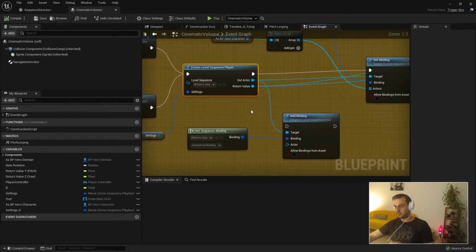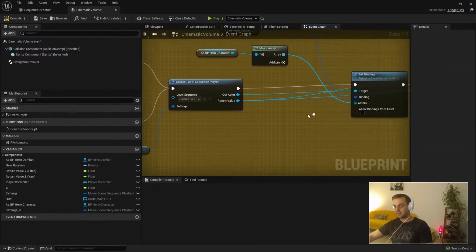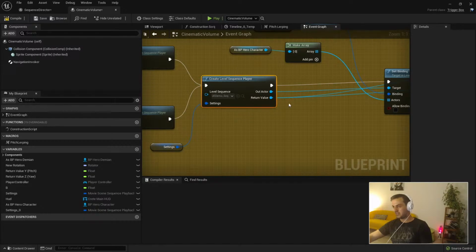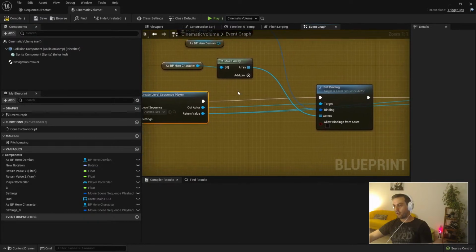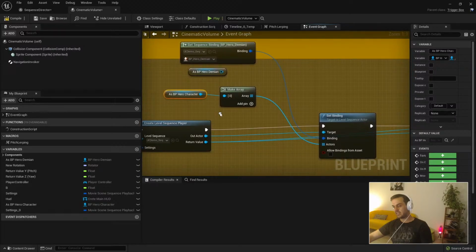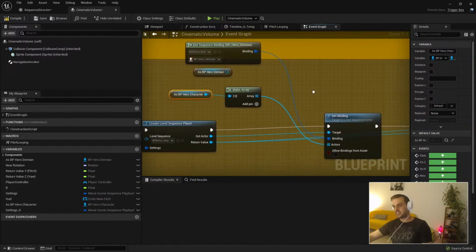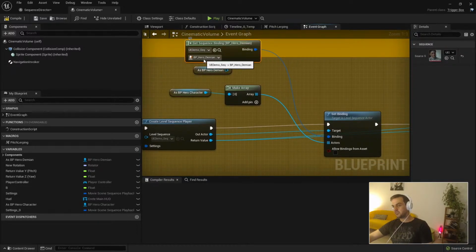Having this sequence, we don't need this, we don't need this. Having this sequence here, what I'm doing is I create the sequence, which is not in the level, and then I send all the references. In this case, I only need the BP hero character, which is going to be either Chris or Demian, because the reference I save is not going to be the parent class, it's going to be the child class, depending on if I'm playing one character or the other. And that is going to be sent to Demian, which you notice is spawnable here.